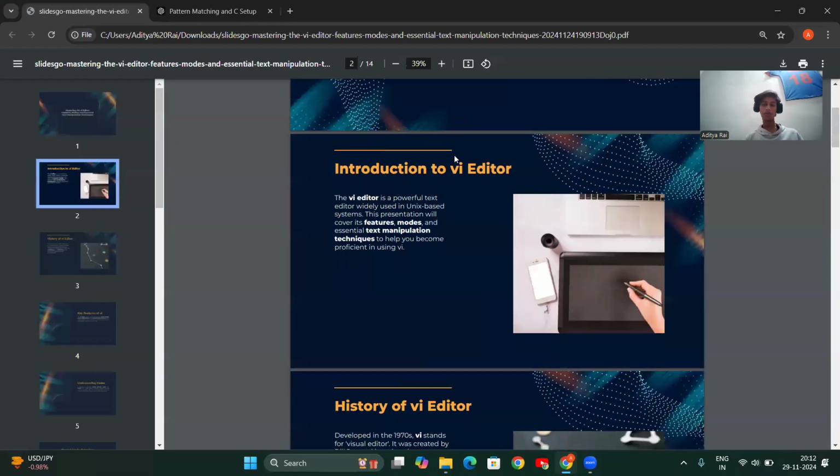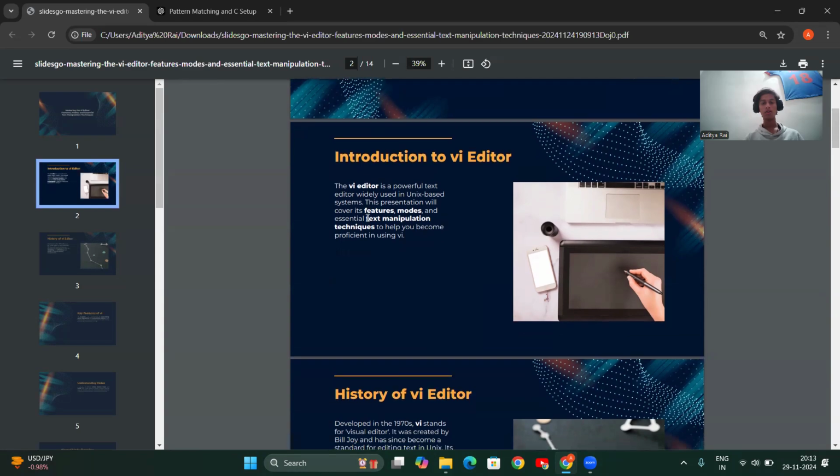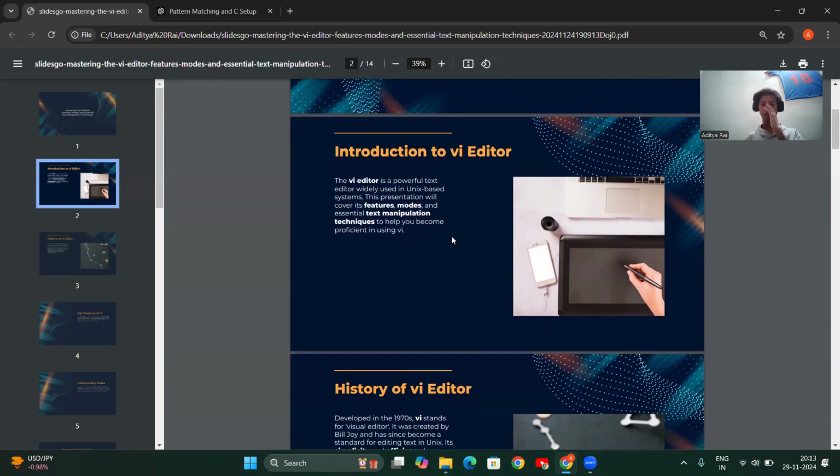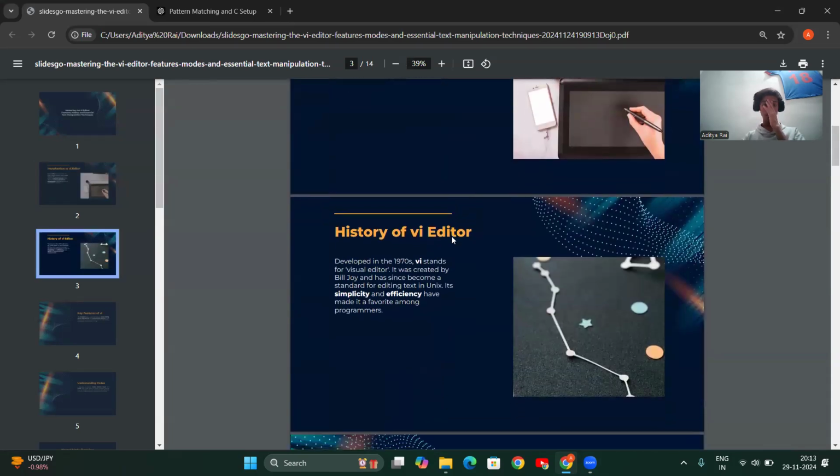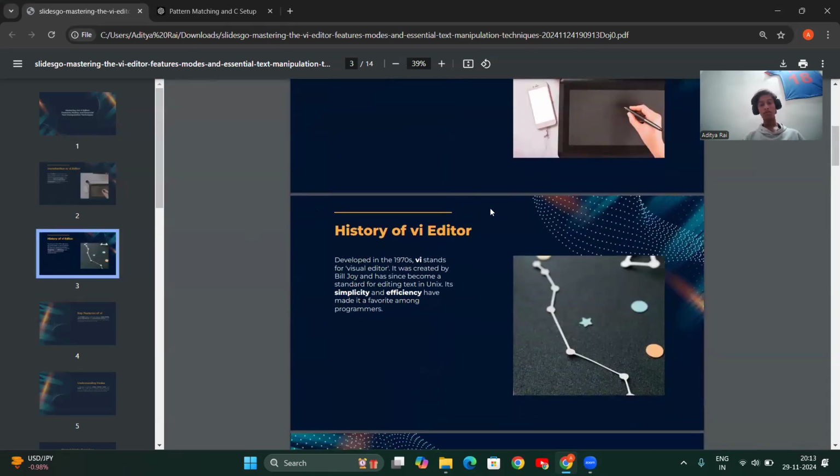The third unit is basically the VI editor. What do you mean by VI editor? VI editor is a visual editor. This is a powerful text editor widely used in Unix as well as Linux systems. This presentation is made to cover the features, modes, and text manipulation techniques used in VI editor. First, let's consider the history of VI editor.